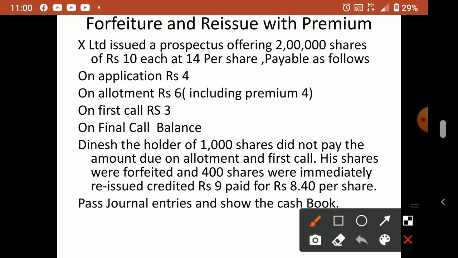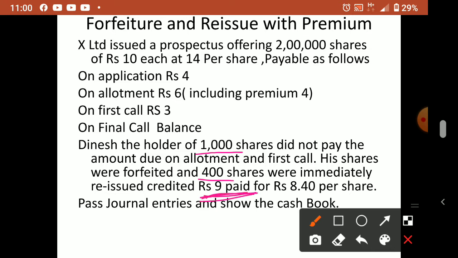Another thing is the reissue. His shares were forfeited, understood? 400 shares reissued. So how many shares were forfeited? 1000, but the reissue is less than that. That is the company's option. The company thought, okay, we will reissue only 400 shares, and they can do that. And what is the price? Credited as rupees 9 paid.